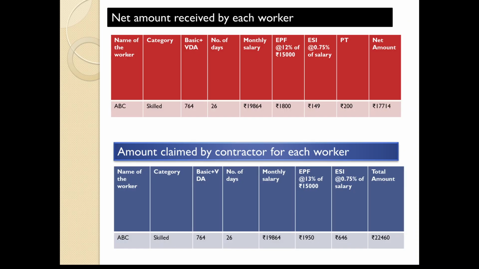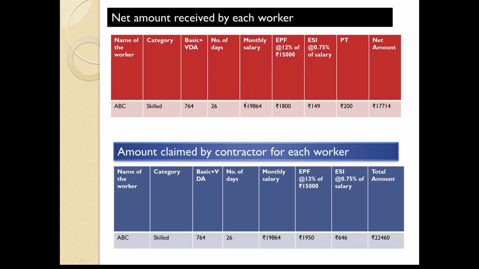Then at the end of the day, we need to check these 2 points. How much amount should be received by each worker? So suppose if a person is semi-skilled, skilled person, and as per the current rates, basic and VDA is 764 rupees per day, and we are assuming that he is working 26 days in a month, then monthly salary is going to be this much.